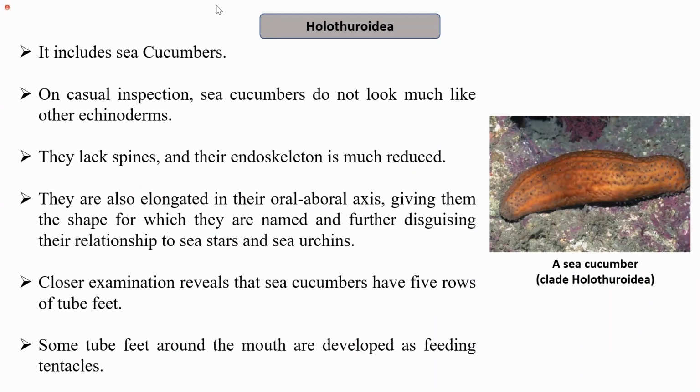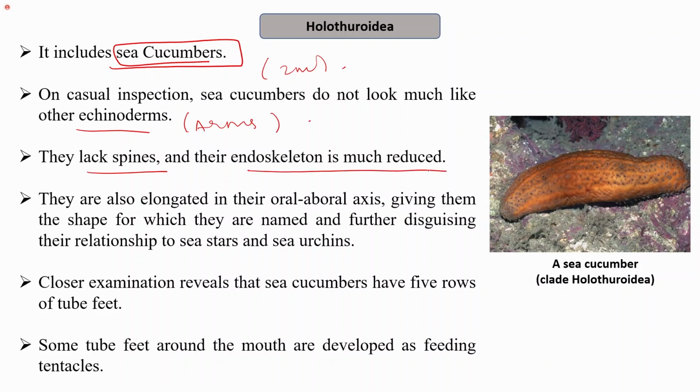The next is the Holothuroidea. It includes the sea cucumbers. You can see the figure also. It resembles a cucumber-like structure. As I mentioned, they can be around 2 meters long as well. On casual inspection, it does not look much like other echinoderms, as it does not have arms or anything. They lack spines and their endoskeleton is much reduced. They are also elongated in their oral-aboral axis, giving them the shape for which they are named and disguising their relationship to sea stars and sea urchins.